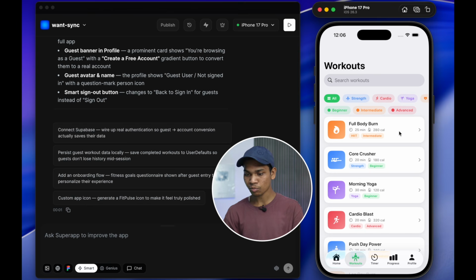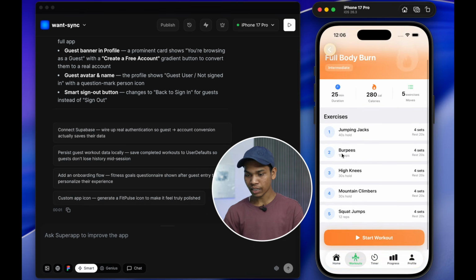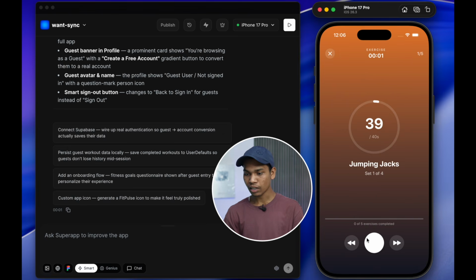I am clicking on this full body burn, and there are many exercises: jumping jacks, burpees, high knees, mountain climbers, squat jumps, and there are also sets, 4 sets, and there is also timing for rest. So let's click on start workout, and now the timer has started. So you have to do jumping jacks exercise for 40 seconds, and then you can move on to another exercise.